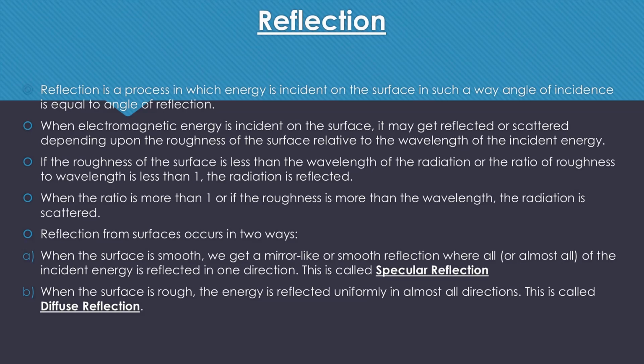So whenever the EMR interacts with any earth feature, the feature's roughness decides whether reflection will take place or scattering will take place.